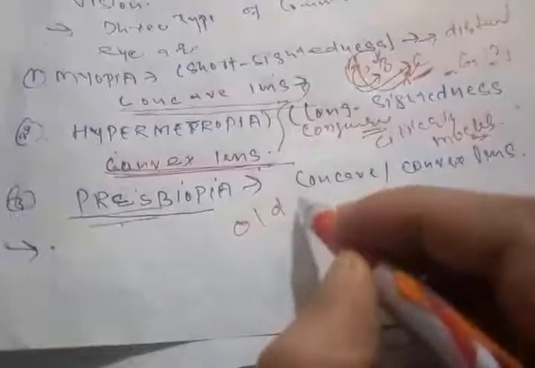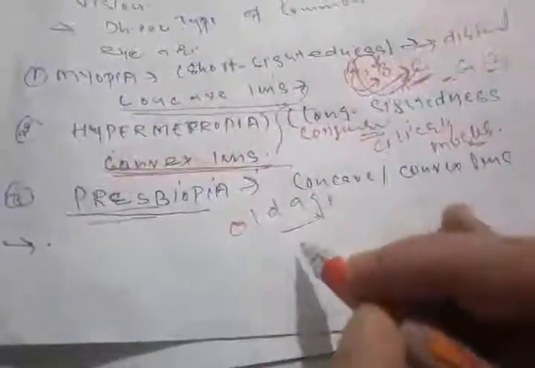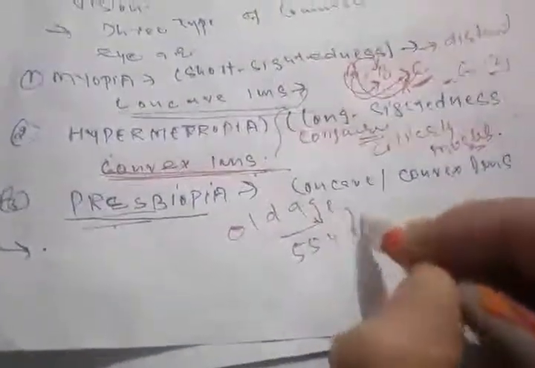Then there is presbyopia. It is an old age problem, above the age of 55 years. The fluids of the eyes, aqueous humour and vitreous, and their nervous cells are getting weaker day by day.